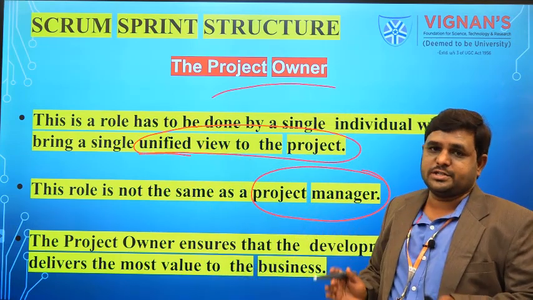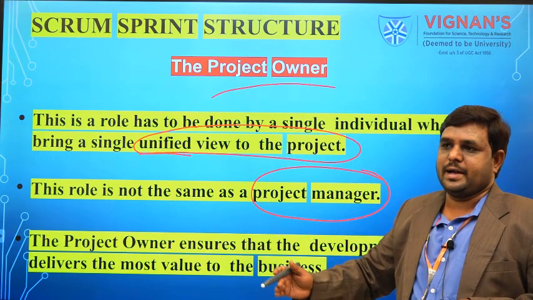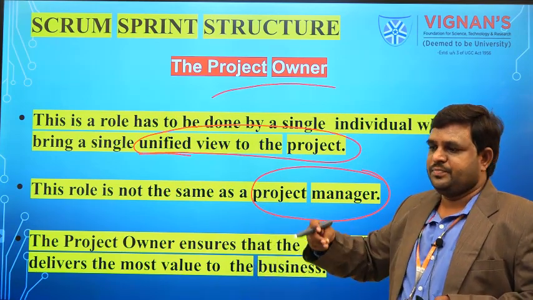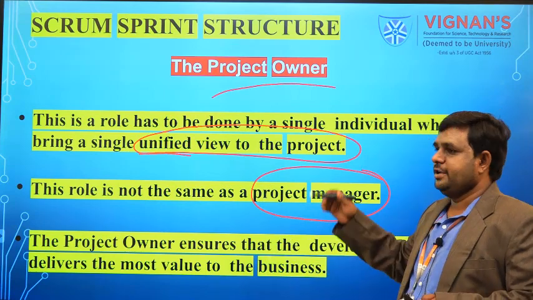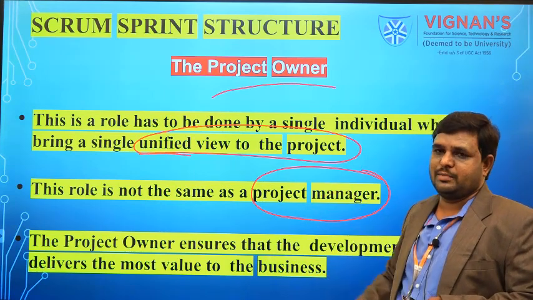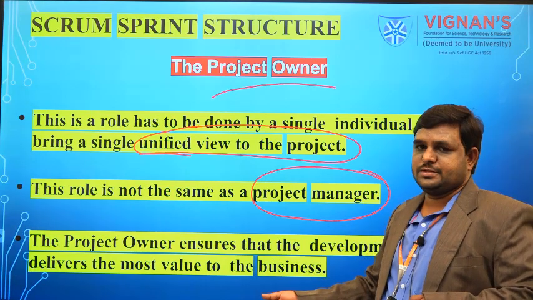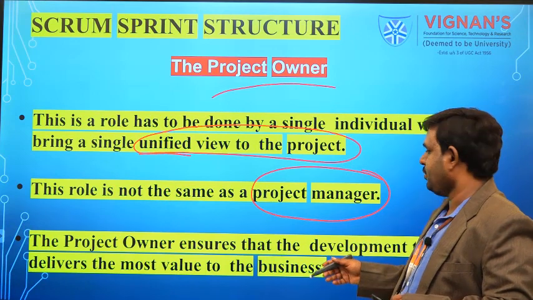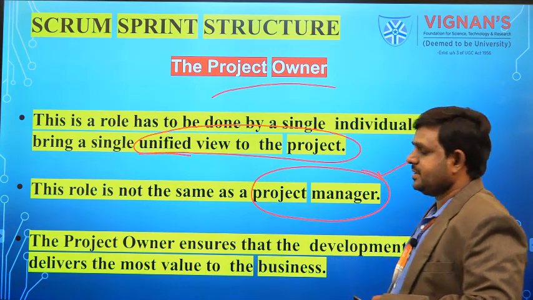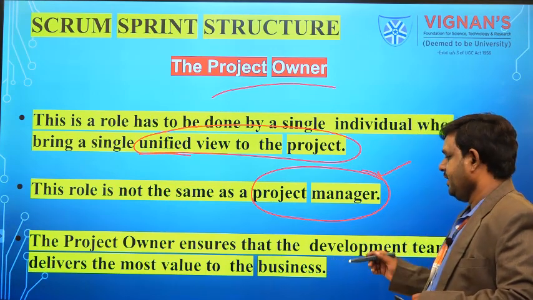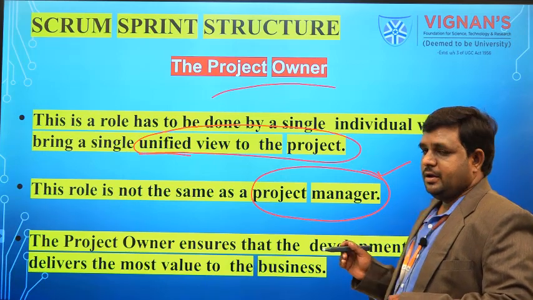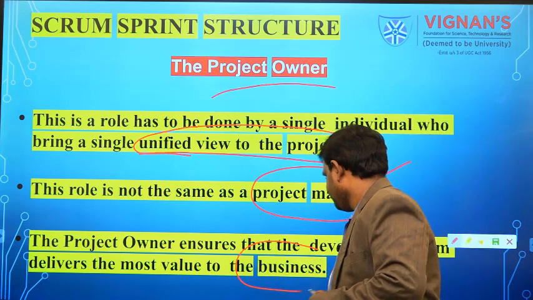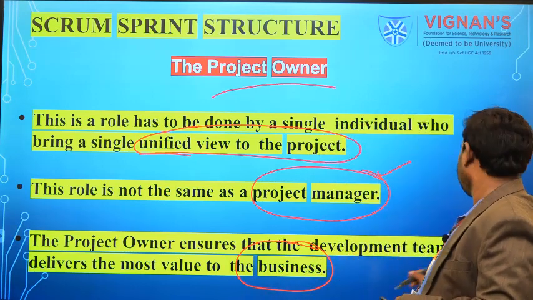That means here what the project owner is going to do is prioritize the client's requirements, based on which we are going to develop the sprints. And next, he is going to give guidelines to the team on how to develop the software and what will be the next software. Those things we are going to discuss. And next, he is not actually the project manager, so the project manager is different. And finally, he is going to ensure the development team delivers valuable software to the business. So this is the project owner task.